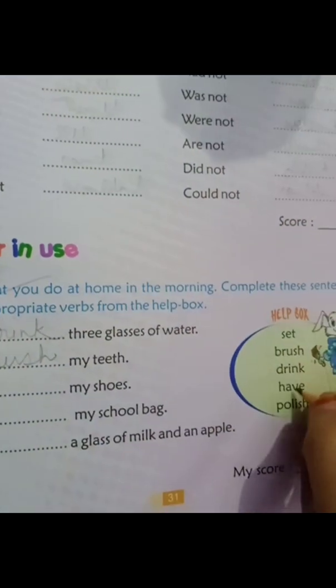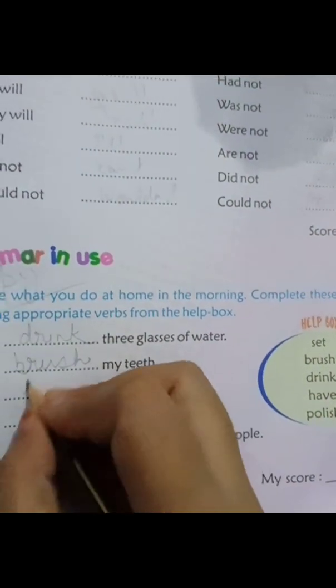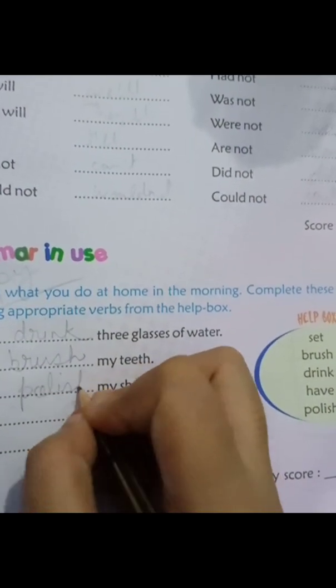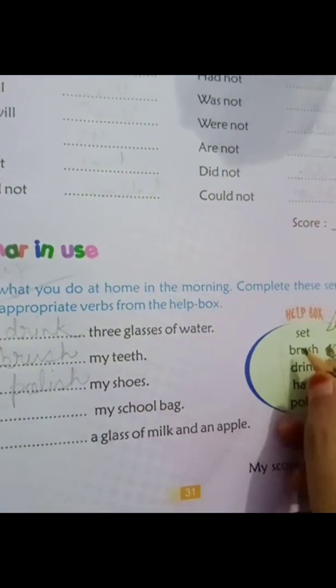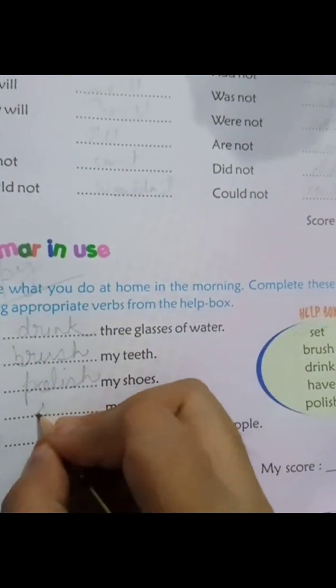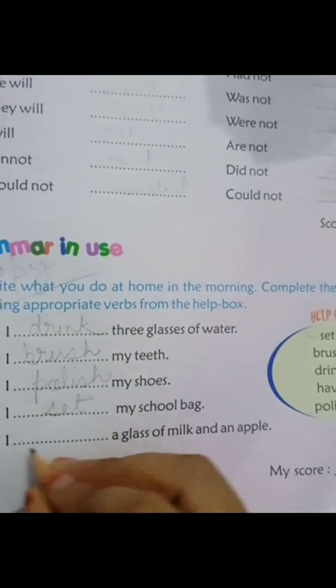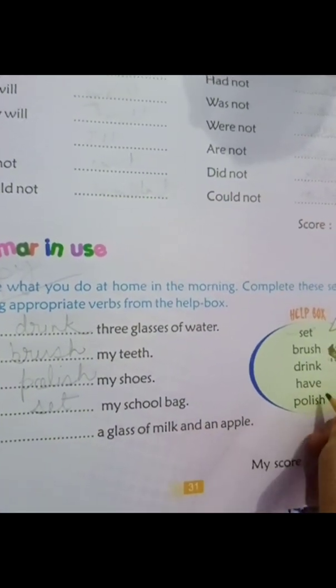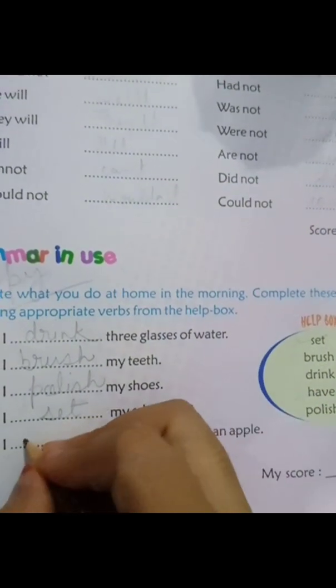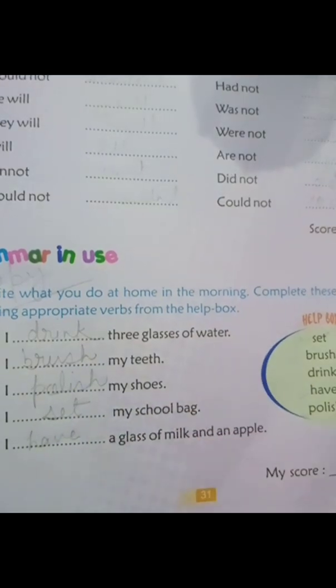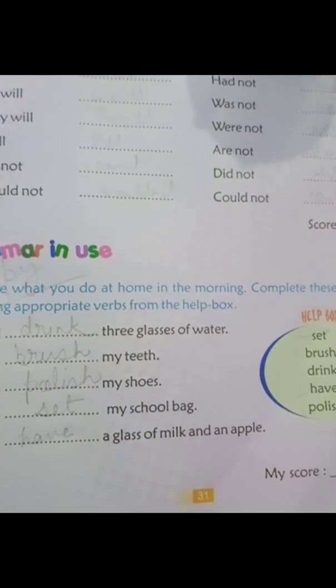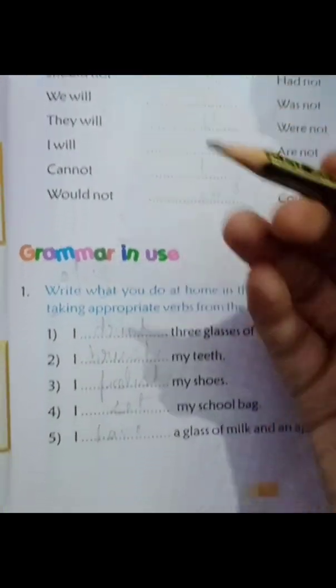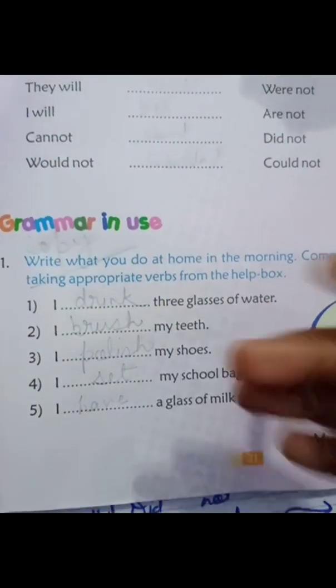I dash my shoe. I polish my shoe. I dash my school bag. I set my school bag. I dash a glass of milk and apple. I have a glass of milk and apple. So after completing this construction, then you will do this work in your copy.